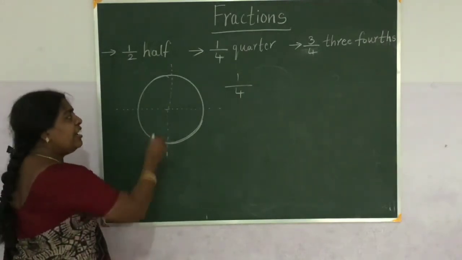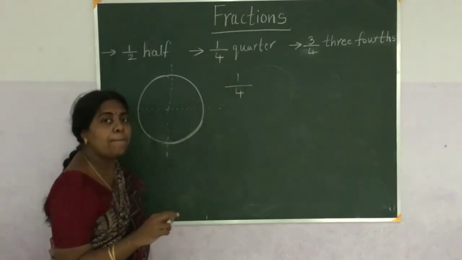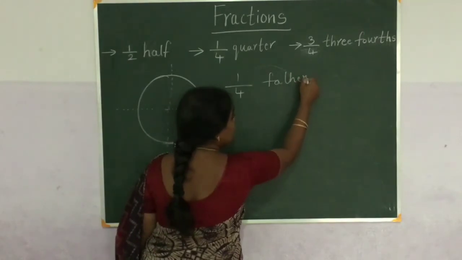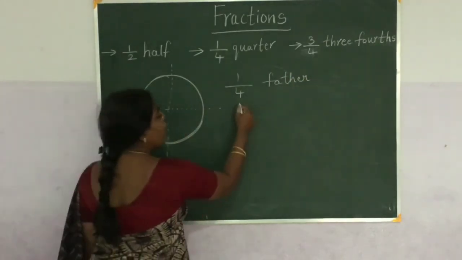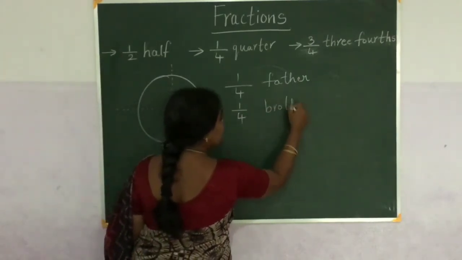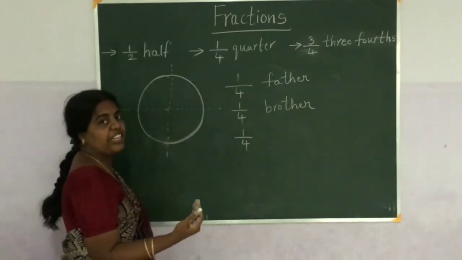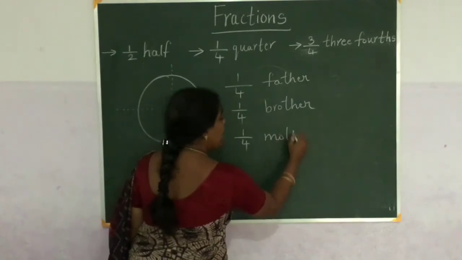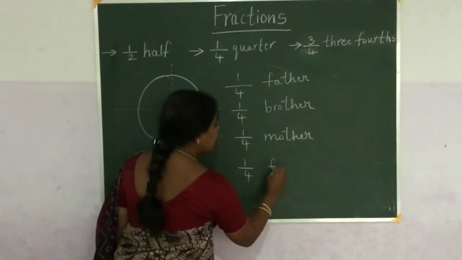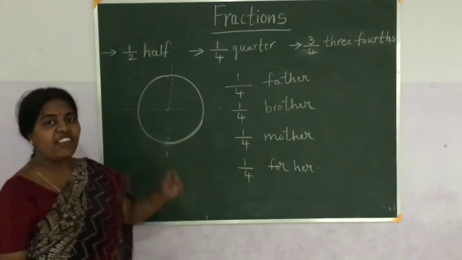So Rani has given 1 by 4th part of the cake to her father. And she gave 1 by 4th of the cake to her brother. And she gave 1 by 4th of the cake to her mother. And she kept 1 by 4 of the cake for herself. Okay. So she divided like this and she gave like this.